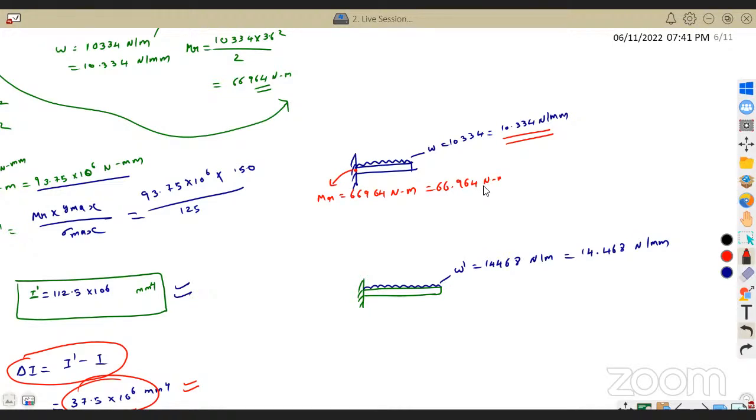Is 66,964 in terms of mm or meter? Okay, it is in terms of Newton meter. Correct only. I'm sorry, I just got confused.